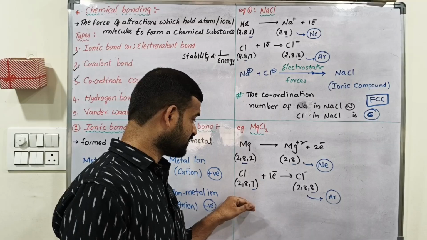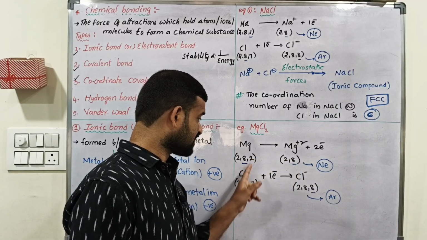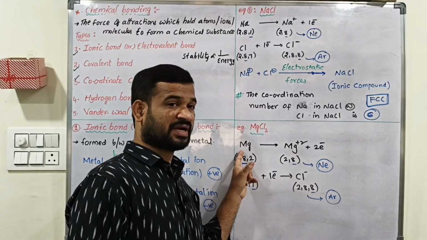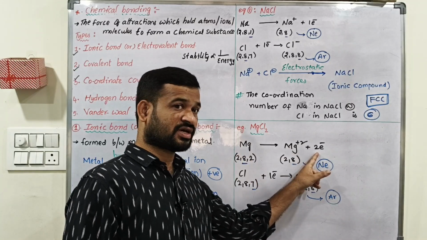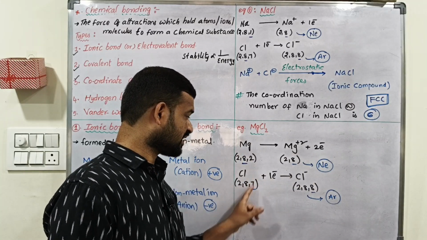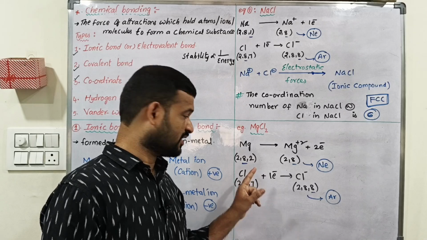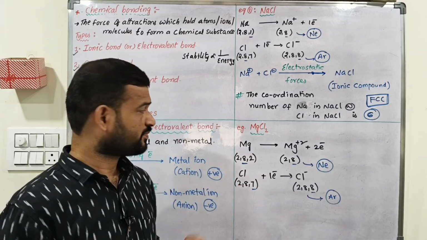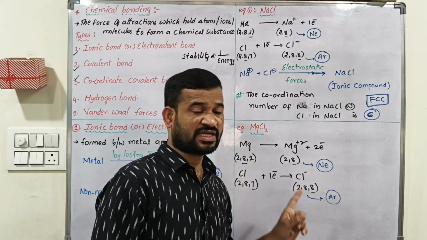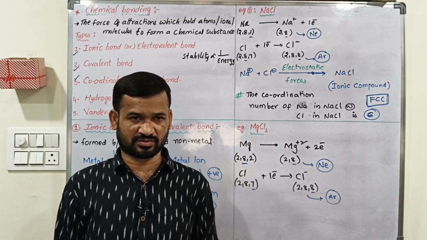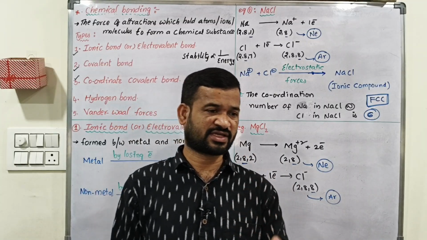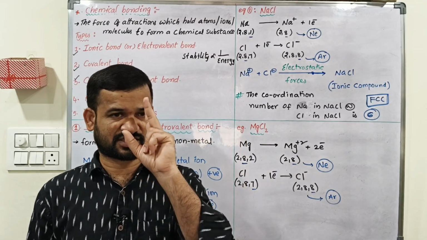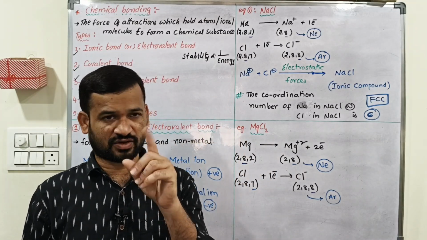Listen, it depends on the number of electrons removed from the metal. How many electrons are removed here? 2 electrons. But how many electrons can be accepted by chlorine? 1 electron. So for that we should take 2 chlorine atoms. Means 1 magnesium atom is bonded by 2 chlorine atoms, because magnesium valence is 2, chlorine valence is 1.